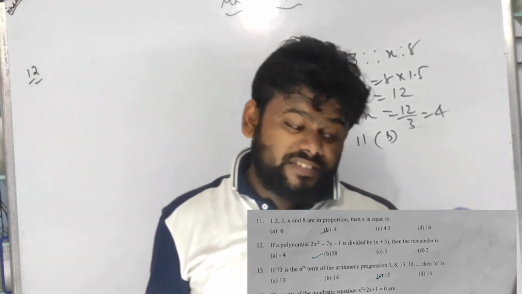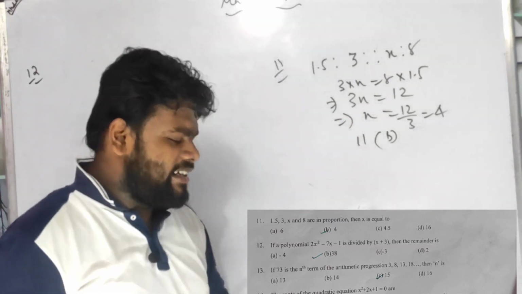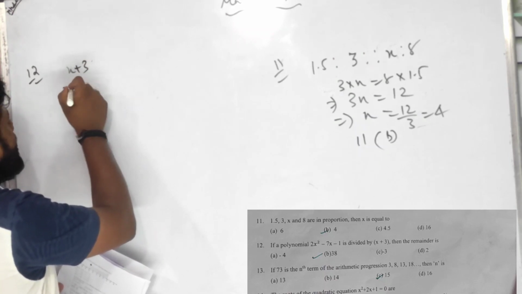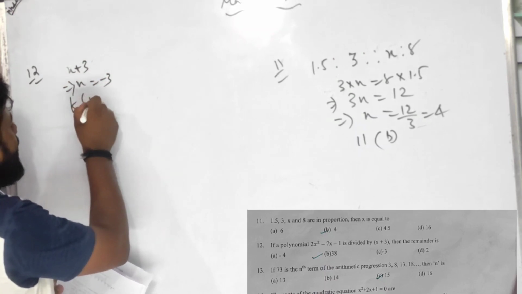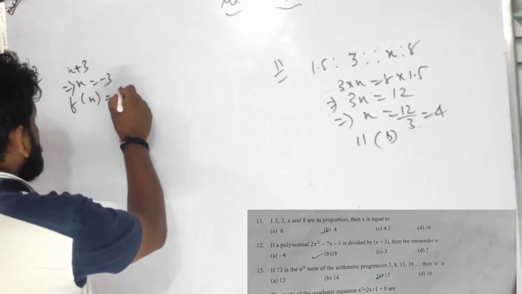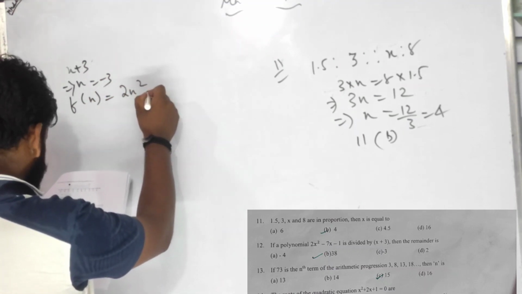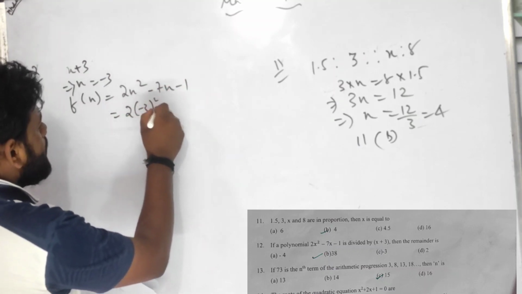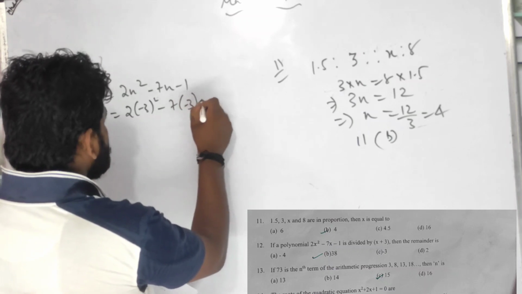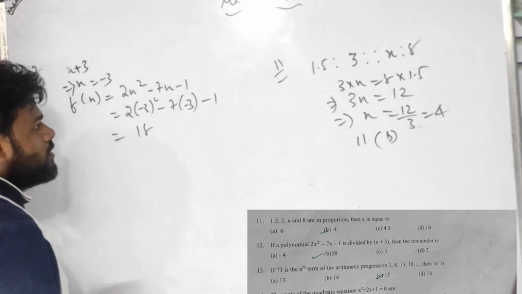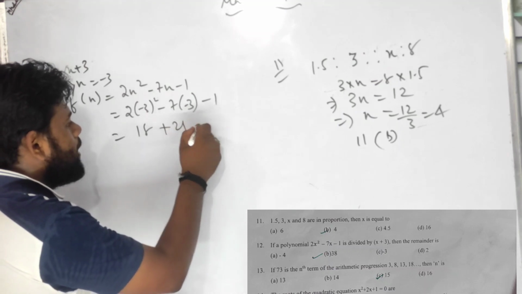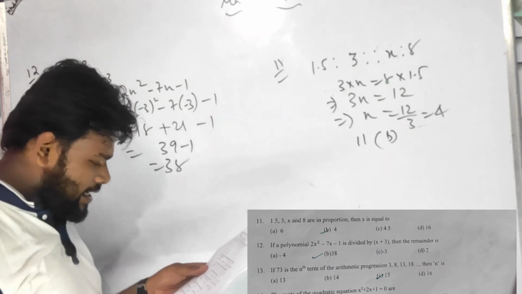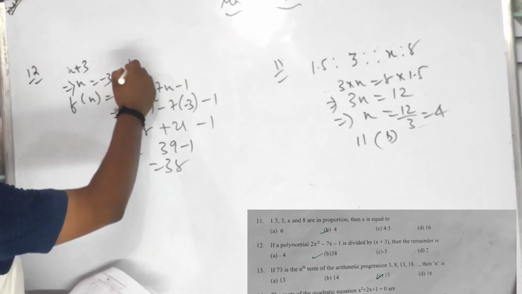Number 12: x minus 1 is divided by x plus 3, then the remainder is f of x. You know very well, x plus 3 equals 0, so x equals minus 3. So f of x equals, what is the quotient given? 2x square minus 7x minus 1. 2 times negative 3 square minus 7 times negative 3 minus 1, which is 18 plus 21 minus 1, which is 39 minus 1, 38 is the answer. Number 12, B is the answer.